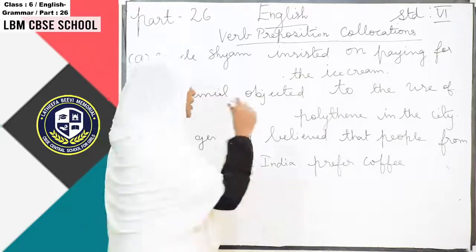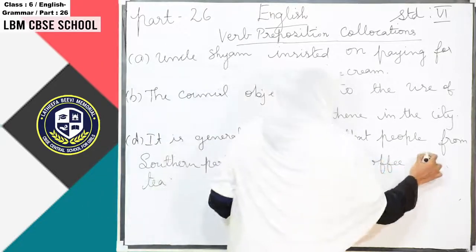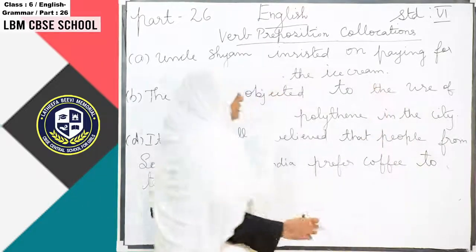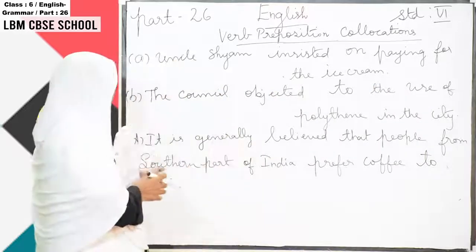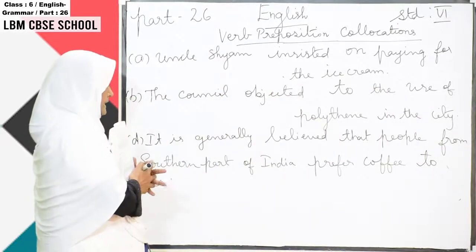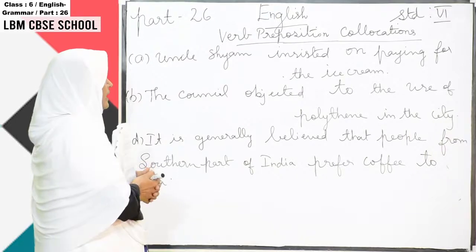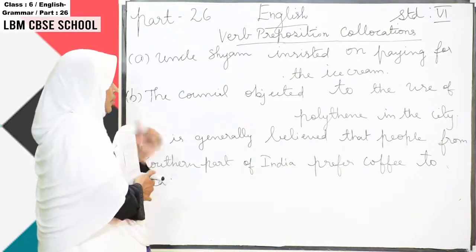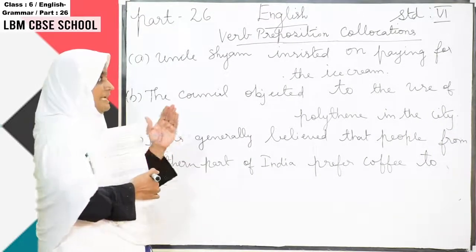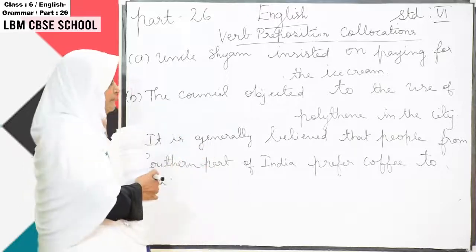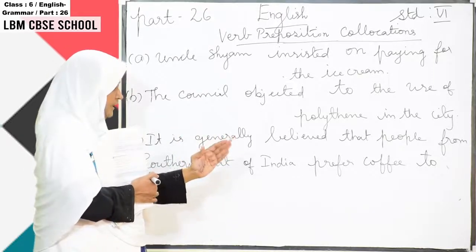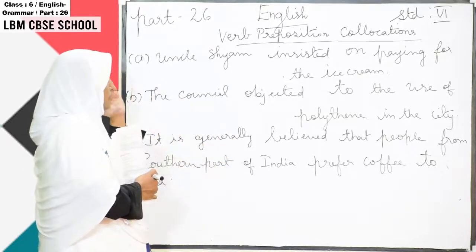So now you can understand the word "to" is the preposition. Wherever the preposition word comes, you can identify that it is verb preposition collocation, but it should be correct. Not every verb preposition is mixed with any other word.